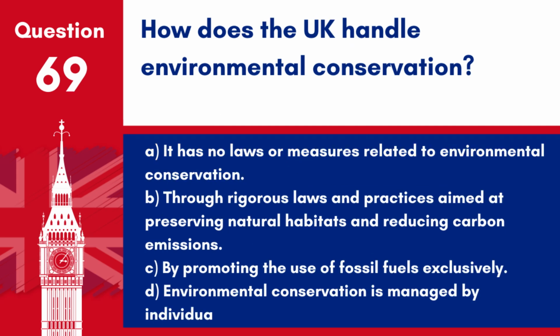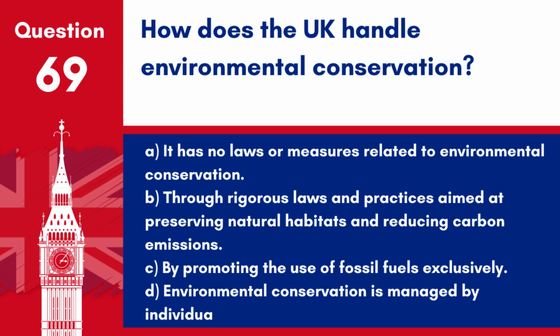Question 69. How does the UK handle environmental conservation? A. It has no laws or measures related to environmental conservation. B. Through rigorous laws and practices aimed at preserving natural habitats and reducing carbon emissions. C. By promoting the use of fossil fuels exclusively.